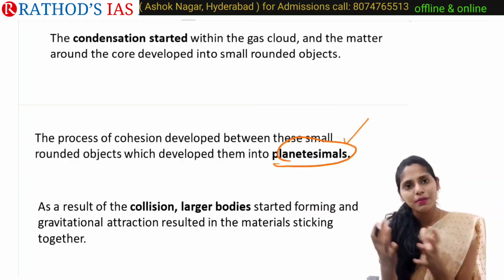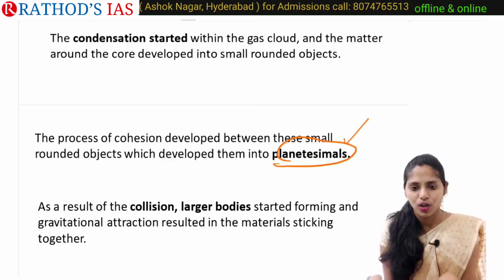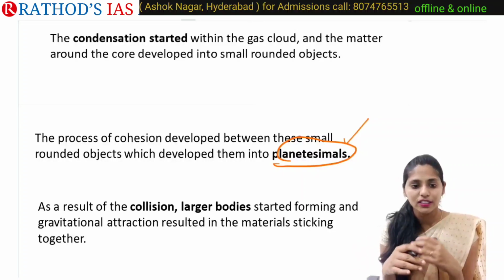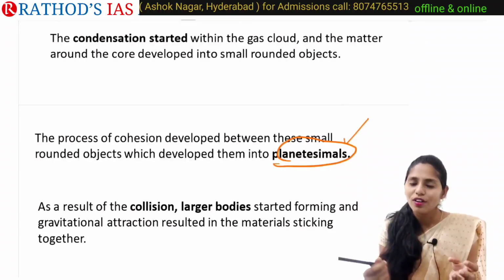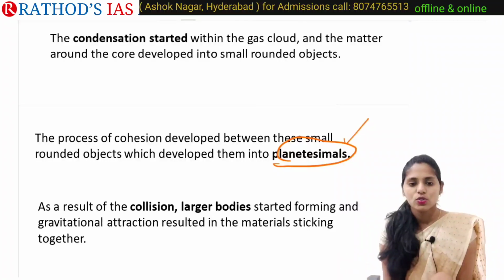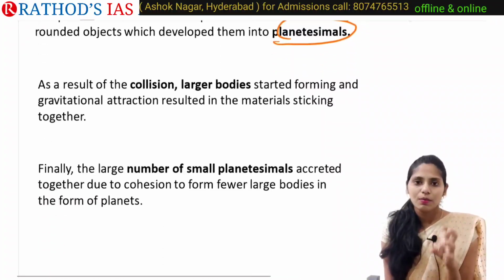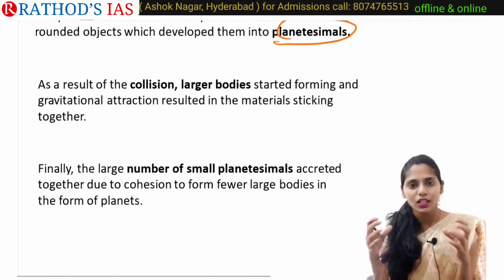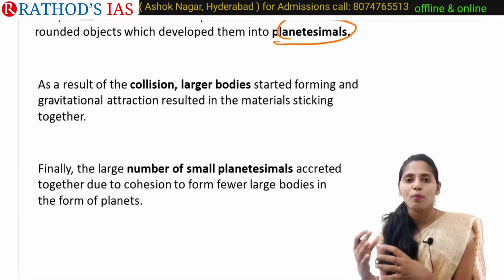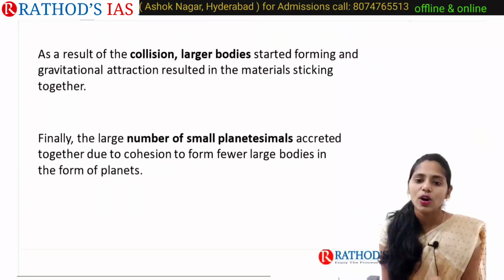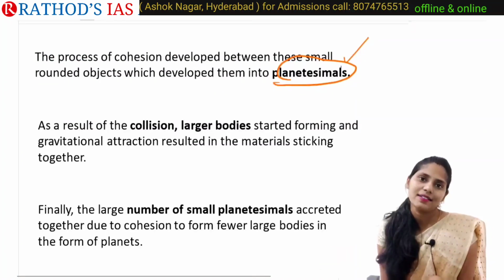They will ultimately form larger bodies, and these larger bodies will revolve around our sun. In this way, a number of small planetesimals collide with each other and unite and form larger bodies. These are called our planets.